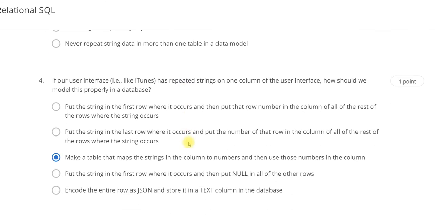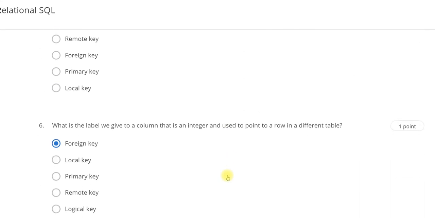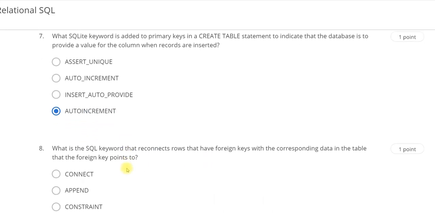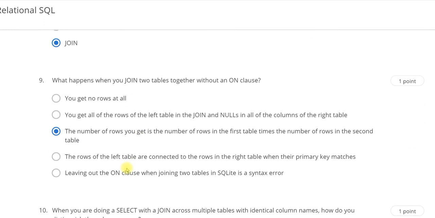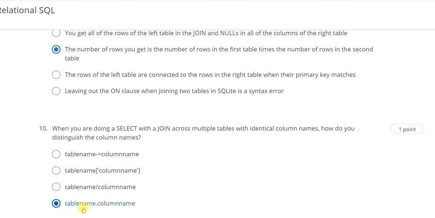For fourth, the answer is make a table that maps a string in the column to a number and then use the number in the column. In fifth, logical key. For sixth, foreign key. For seventh, auto increment, the last one you can see here, auto increment without underscore. For 8, join. For 9, the number of rows, you get the number of rows in the first table times the number of rows in the second. For 10th, there is table name dot column.